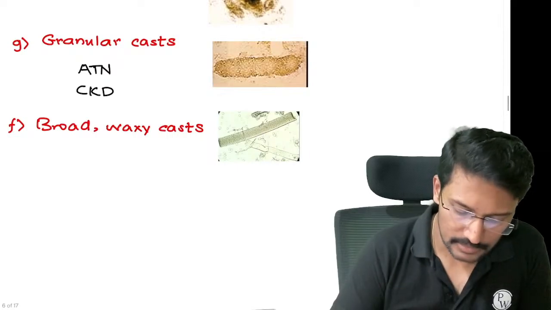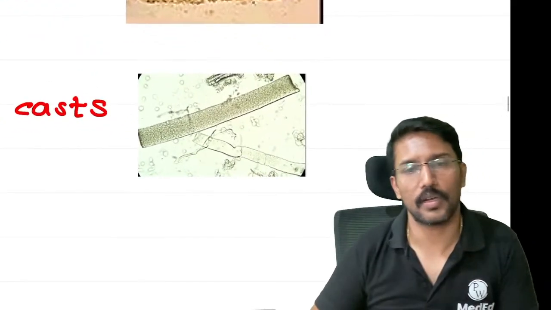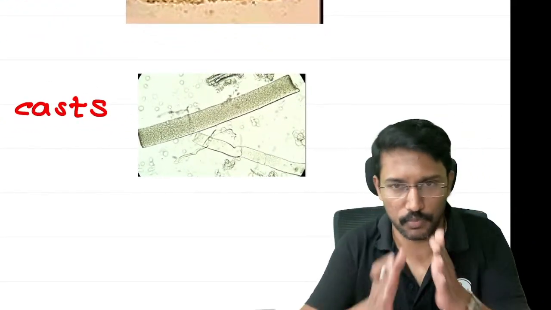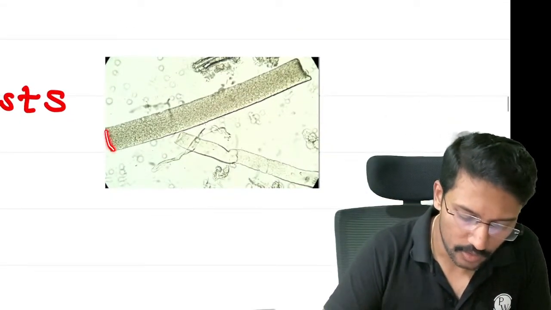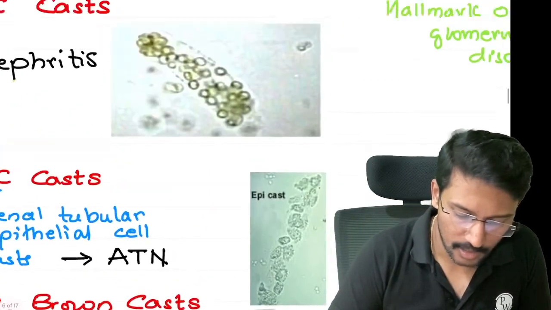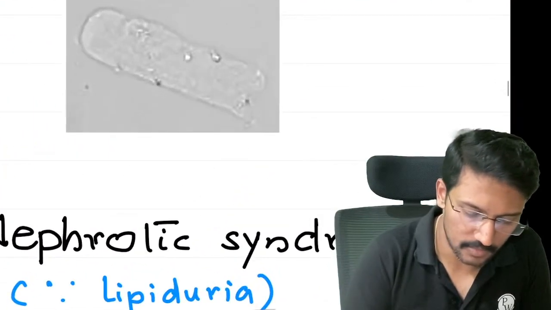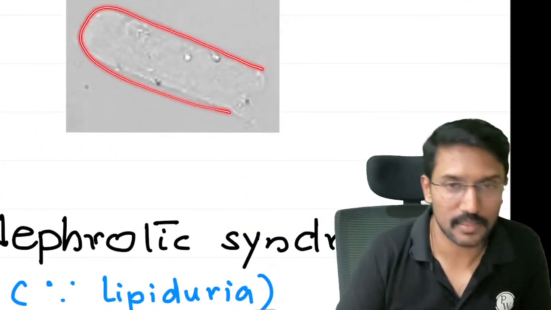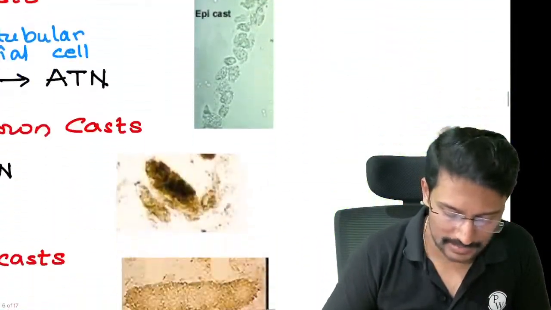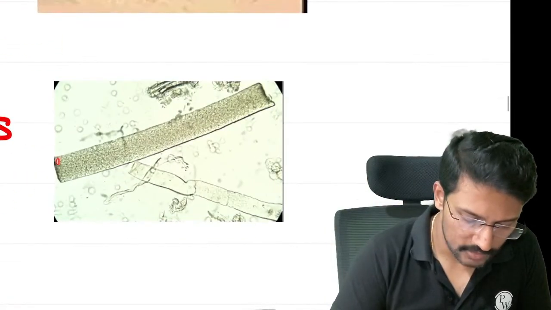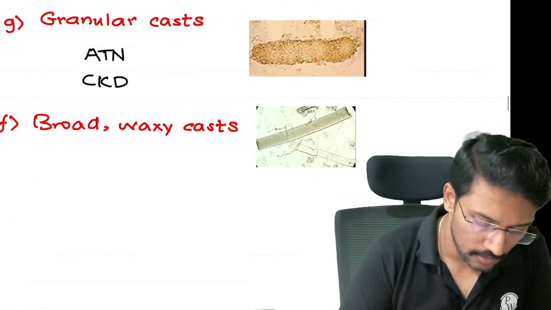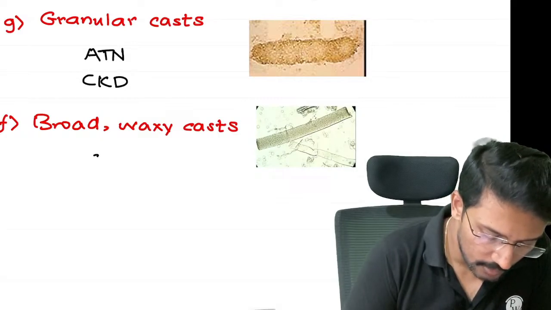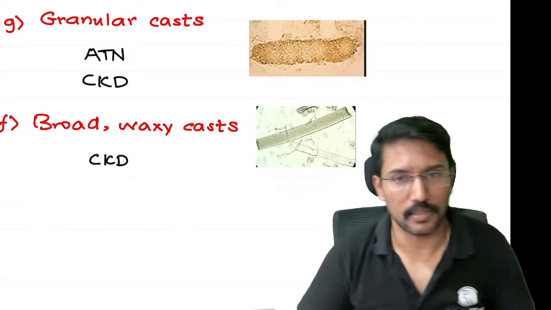Okay. The last and equally important cast is what we call as broad and waxy cast. Broad मतलब थोड़ा सा wide है and wax के जैसे दिखता है, right? It is not looking like the hyaline cast that we had seen, right? Which was translucent. This looks more like wax. This is what we call as broad and waxy cast. These are typically seen in patients with chronic kidney disease.